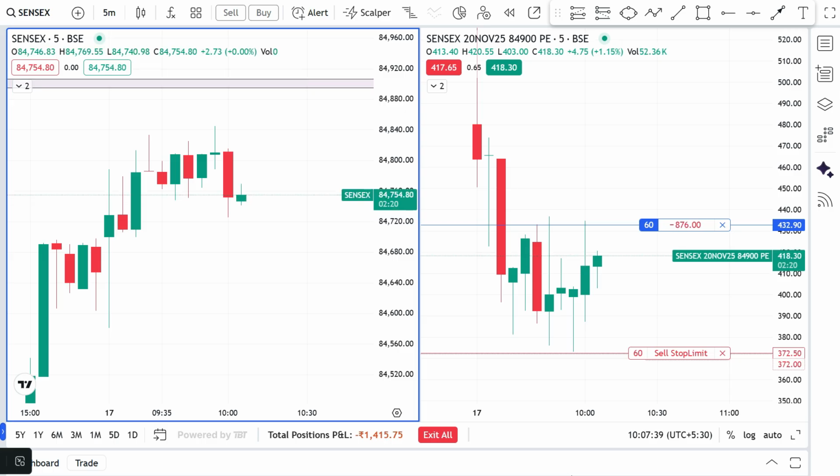This is how the candle is created. The existing people are going to exit and new people are going to enter. That's why this is going to create a wick and a continuing bearish candle. So let's wait for it. Once the candle closes, we're going to update our SL below the candle and we'll wait for our target.